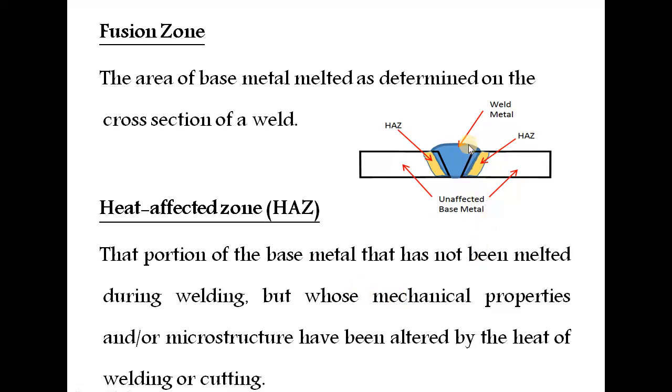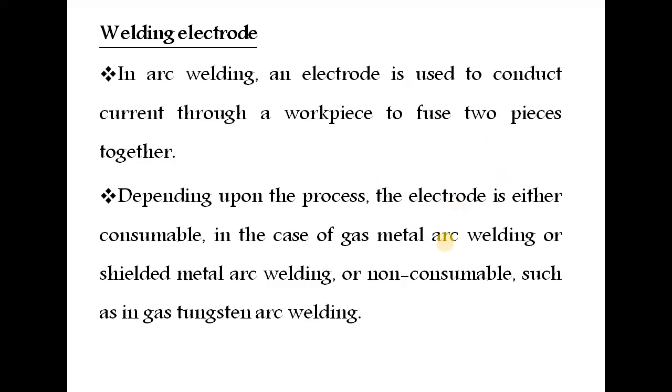This place, the weld metal, is called the fusion zone. Near that area is the heat affected zone. In the unaffected base metal or parent metal area, there are no microstructural changes. Next, welding electrode.